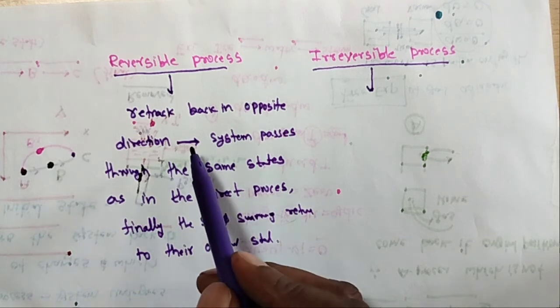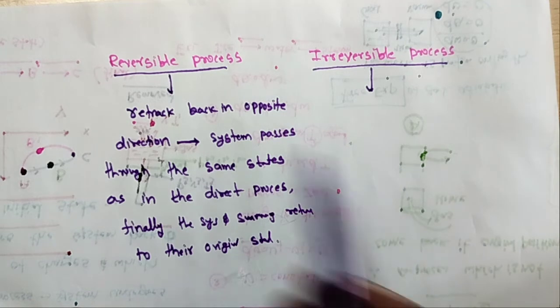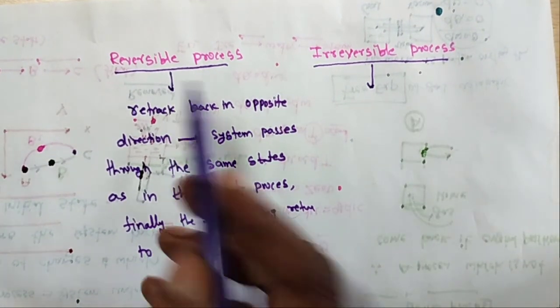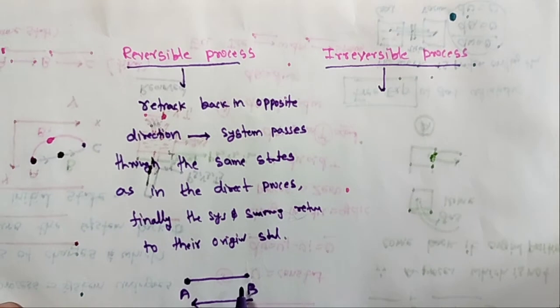Okay, so there are two types of process, reversible and irreversible. In the reversible process, A is one position, after some conditions it changes from A to B position, and B to C, and it comes back by the same process in the same direction.